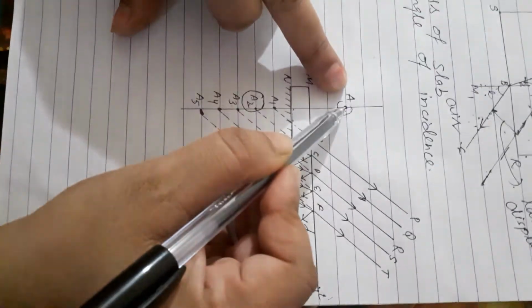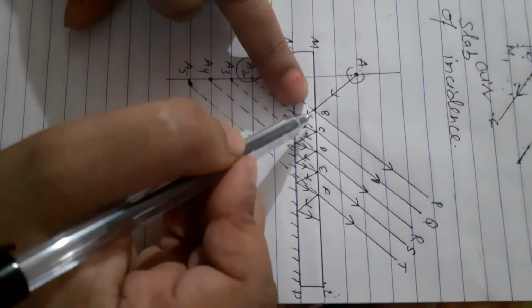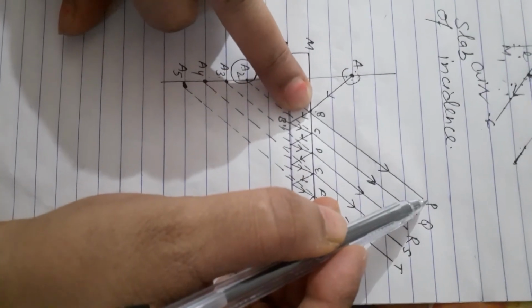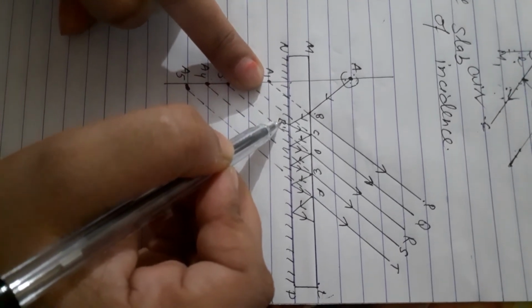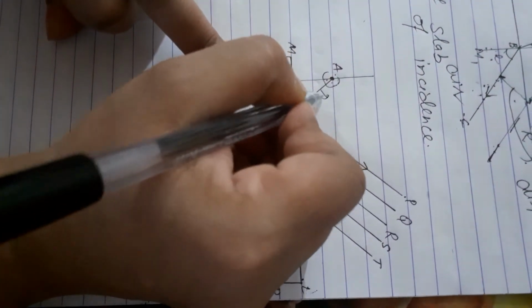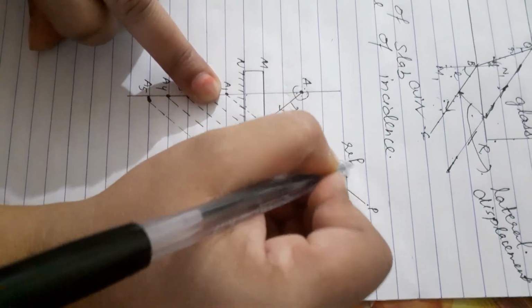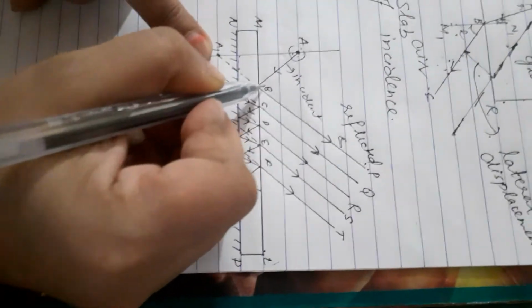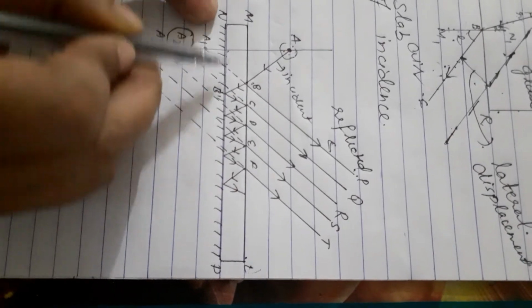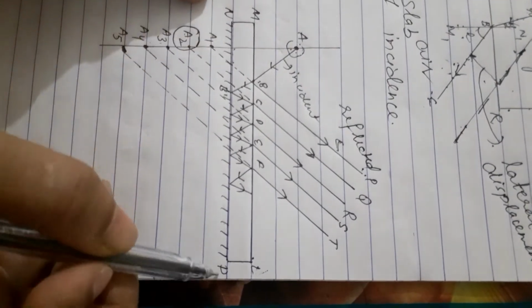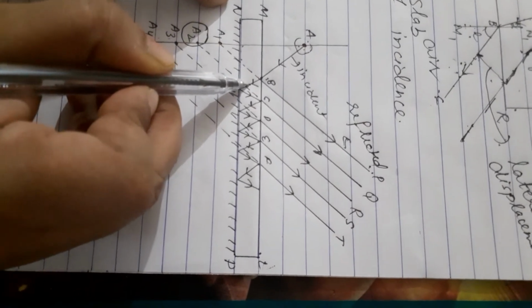Now you see, this AB is the incident ray. BP is its reflected ray, and BB dash is its refracted ray. But when this ray falls on the surface NP, because a thick glass plate is there, BB dash will act as the incident ray.